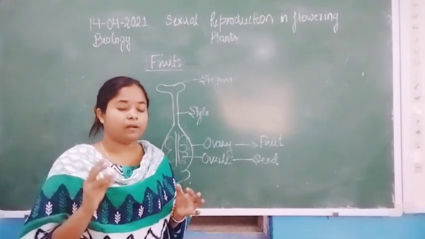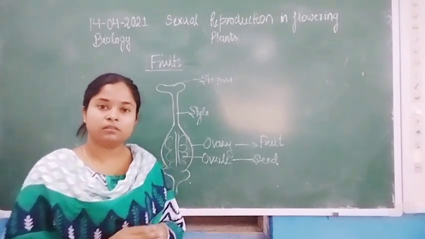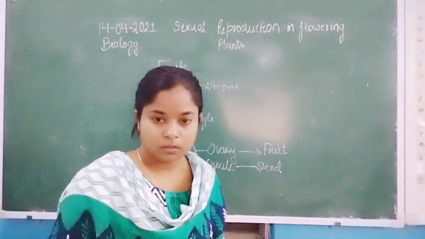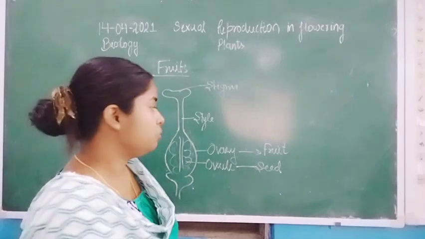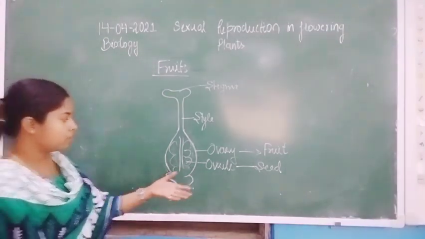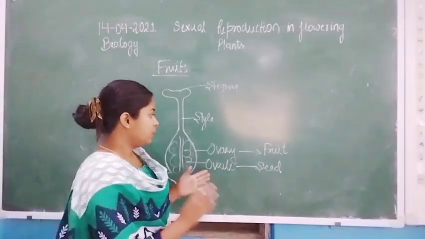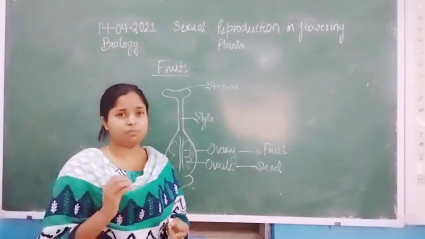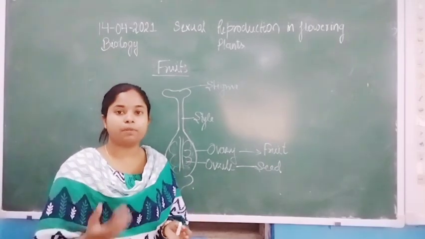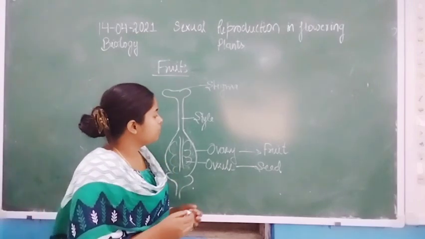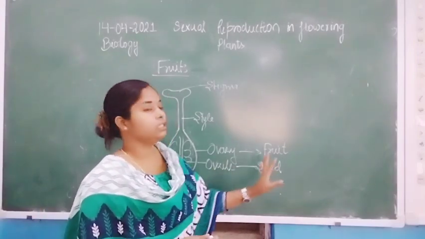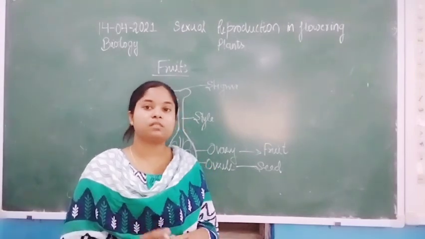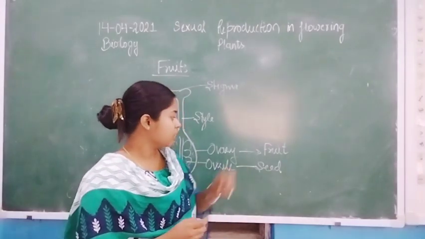Similarly, animals such as mammals, birds, and reptiles come for the fruit, and the seeds are dispersed with the help of these animals.